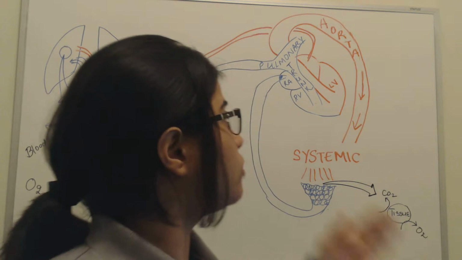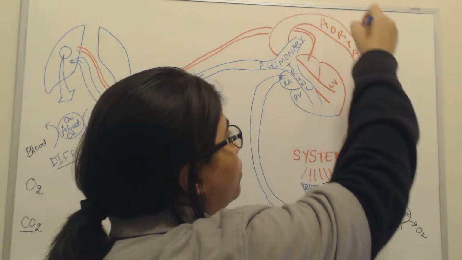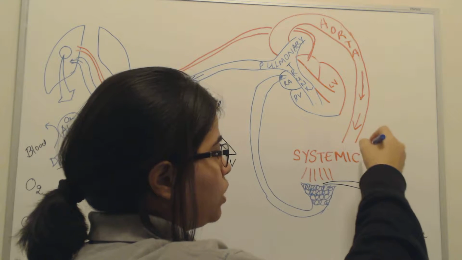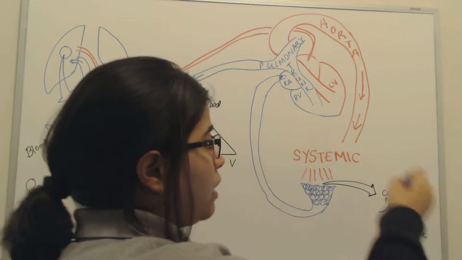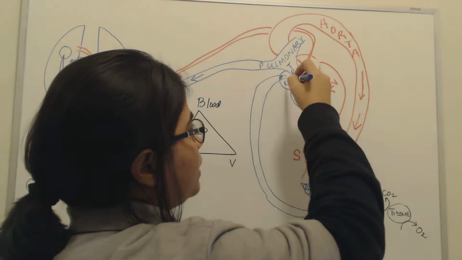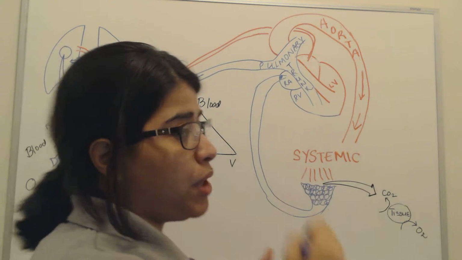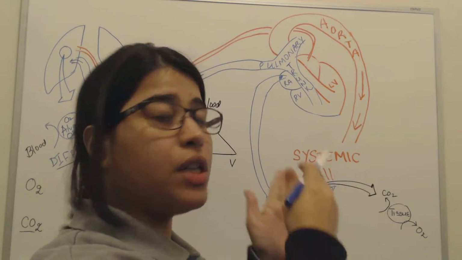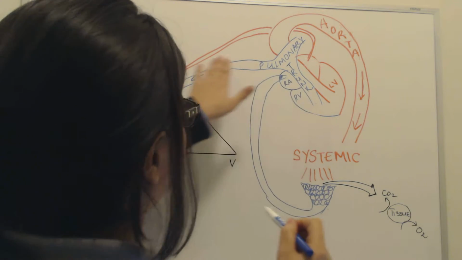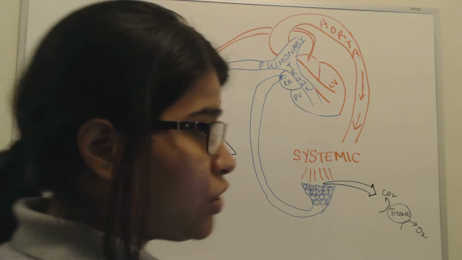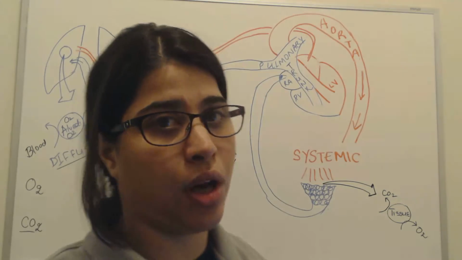The systemic circulation is responsible for carrying oxygenated blood from the left side of the heart through into the aorta to the systems, into the organs, where the tissue takes up oxygen and gives up carbon dioxide and waste products. This deoxygenated blood is carried back to the right side of the heart. From the right side of the heart arises the pulmonary trunk, the pulmonary arteries, which have the pulmonary circulation. The pulmonary circulation is responsible for taking deoxygenated blood into the lungs, exchanging the oxygen and carbon dioxide, and returning oxygenated blood to the left side of the heart.